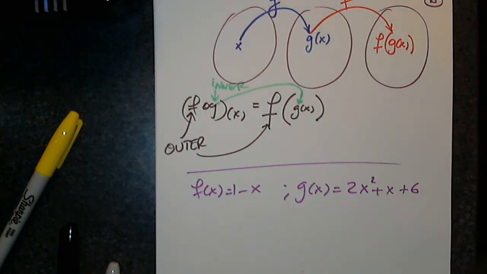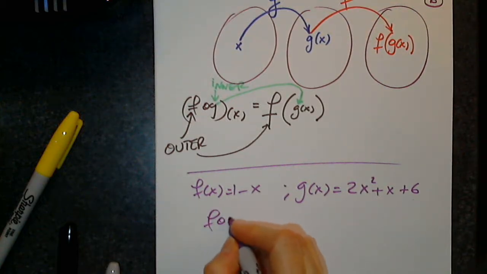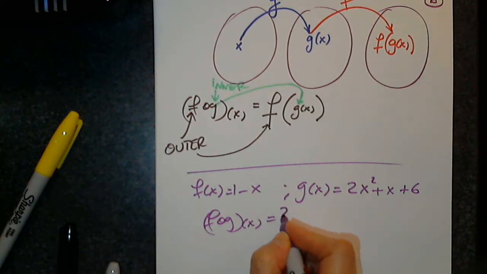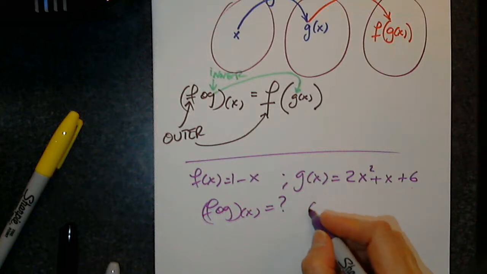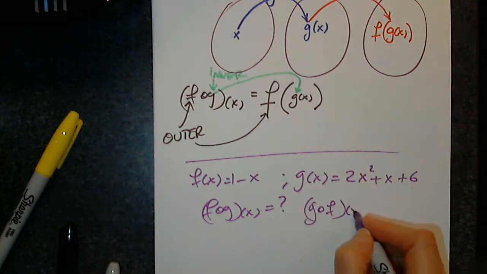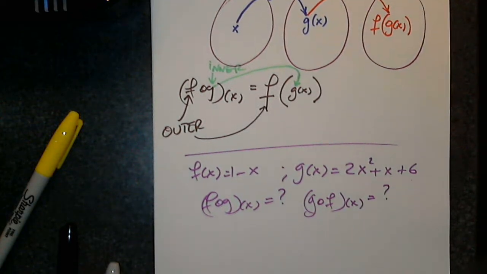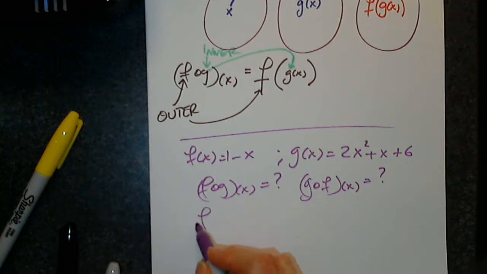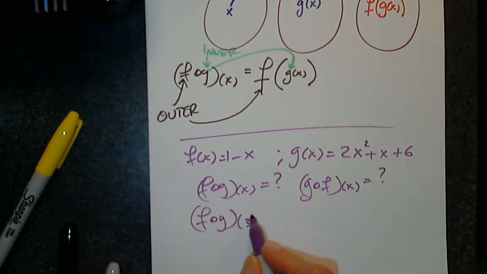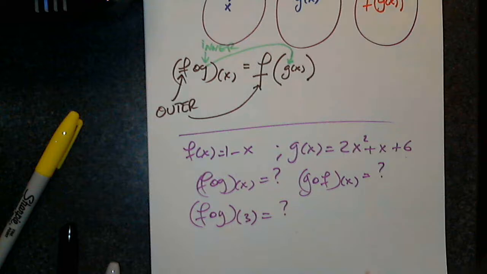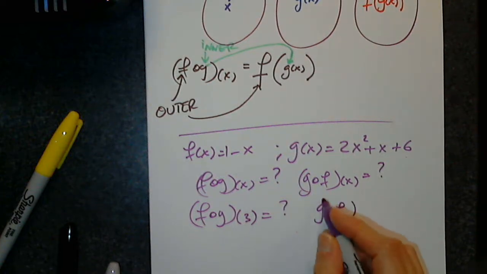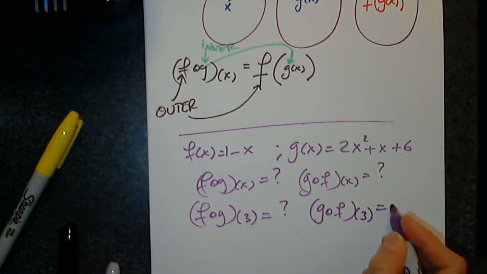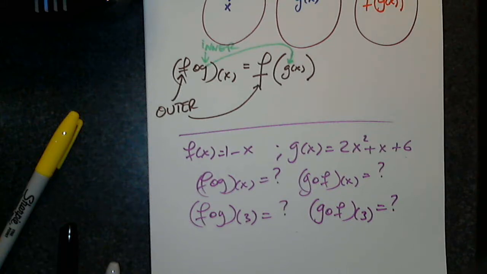What are we asked to determine? f comp g of x. Perfect. g comp f. Very good. f comp g of 3. Very good. Awesome. g comp f of 3 also. Perfect. Perfect example. You saved us time. We don't have to look in the book. I love that.